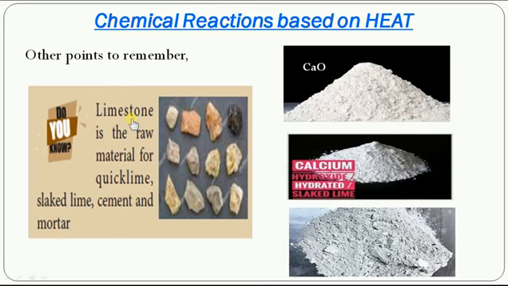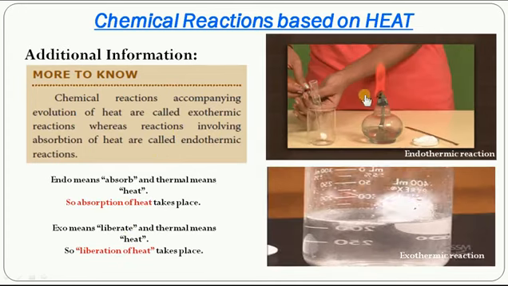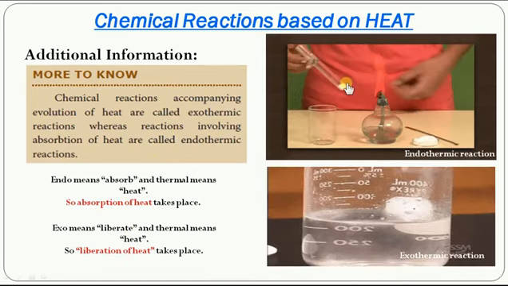The limestone, which is nothing but calcium carbonate, is used as raw material for quicklime to prepare calcium oxide, nothing but lime, and for slaked lime to prepare calcium hydroxide, and for cement and mortar. So there are many purposes the limestone is used. Please understand. The next additional information you have to know is that some reactions absorb heat.